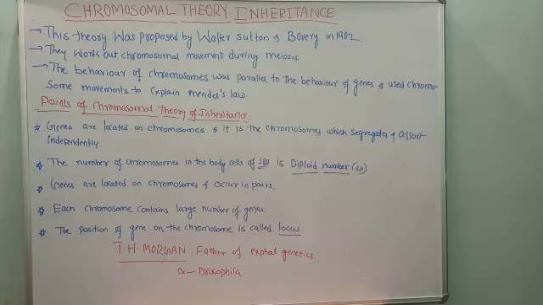That is the meaning. Next, the number of chromosomes in the body cells in different species is diploid in nature.